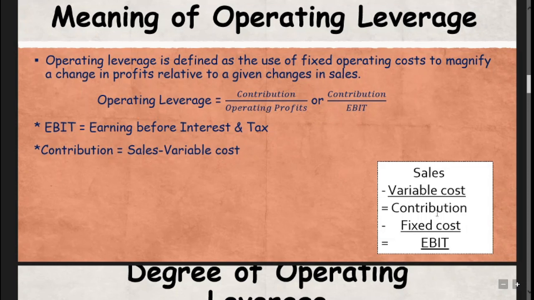And from contribution, if we deduct fixed cost, we will get EBIT, that is earnings before interest and tax. So if we want to calculate the operating leverage and the sales, variable cost and fixed cost are given, then it is very easy to calculate the operating leverage, because contribution is sales minus variable cost. And in order to calculate EBIT, if we deduct fixed cost from contribution, we will get EBIT. So operating leverage is equal to contribution divided by EBIT.